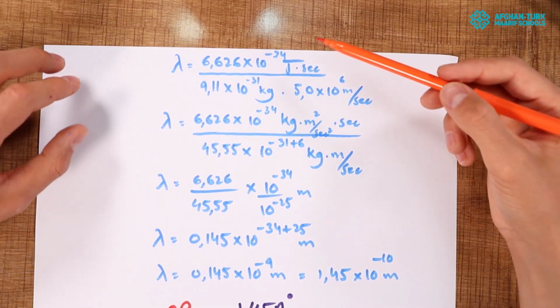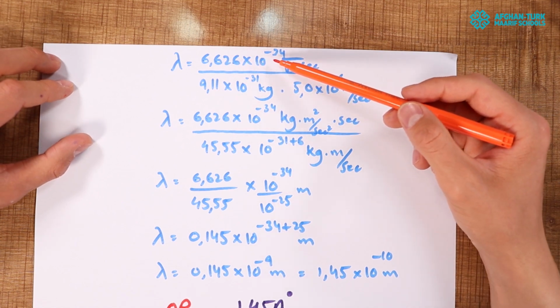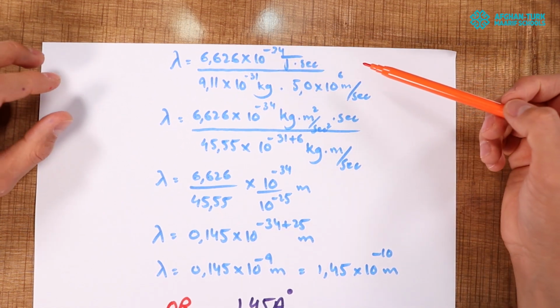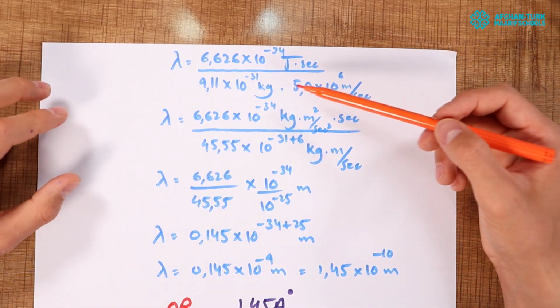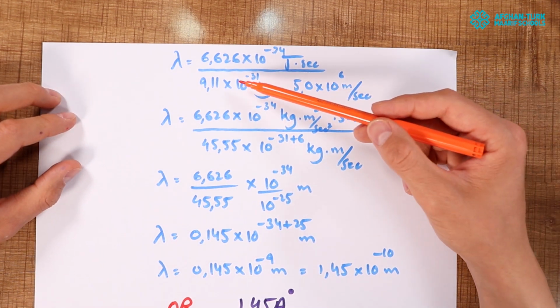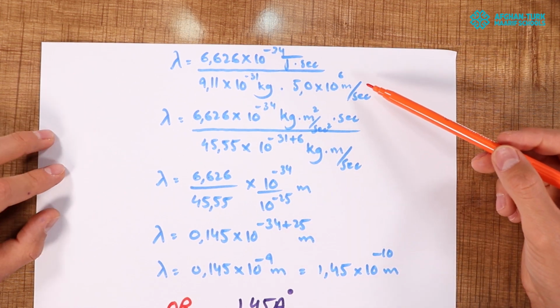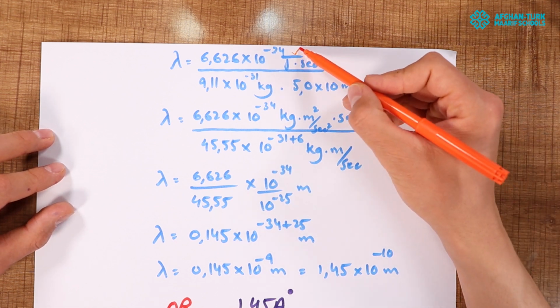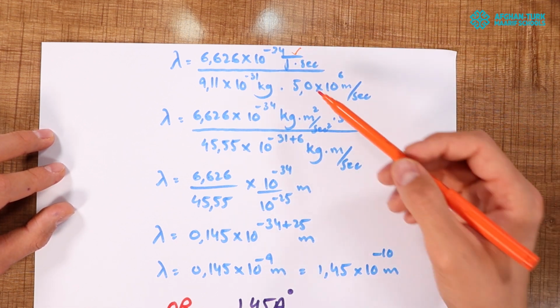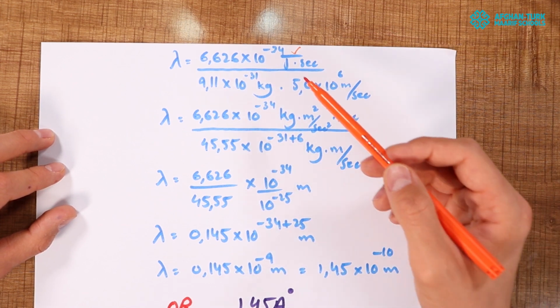So if you put the values, we put the value of Planck's constant, 6.626 times 10 to the power of minus 34 joule times second, and now we put the value of m, the mass of the electron, 9.11 times 10 to the power of minus 31 kilogram, and the speed of the electron, the velocity, 5.0 times 10 to the power of 6 meter per second. We know that joule is made up of Newton times meter, and Newton times meter is kilogram times meter squared per second squared.